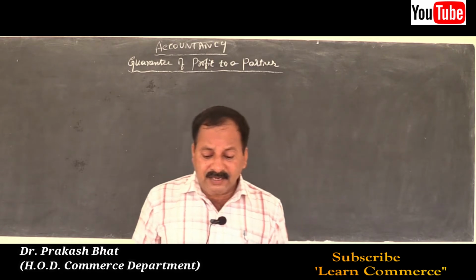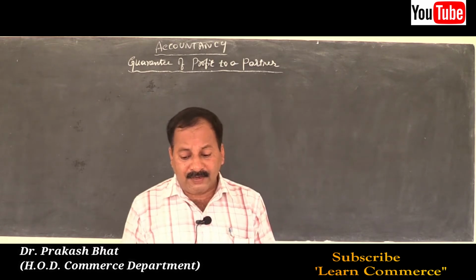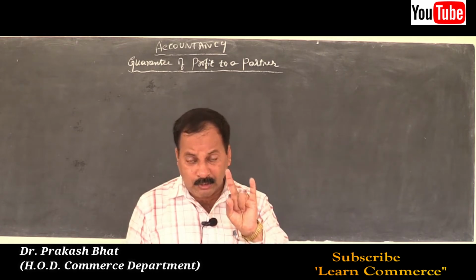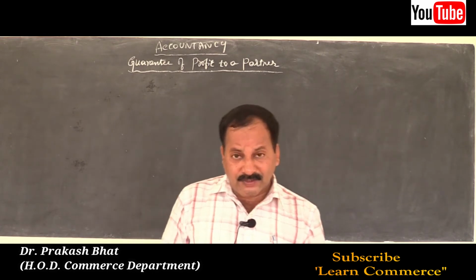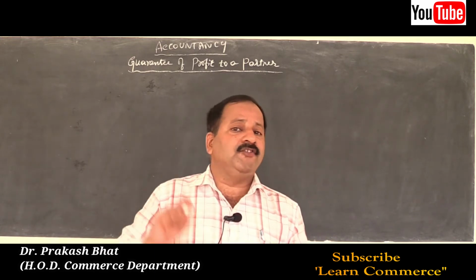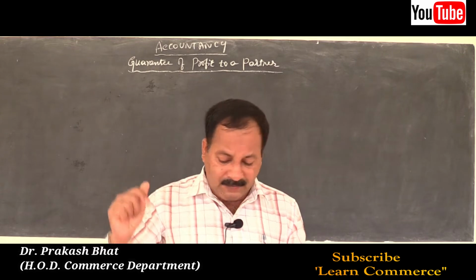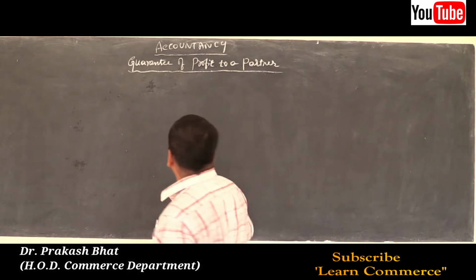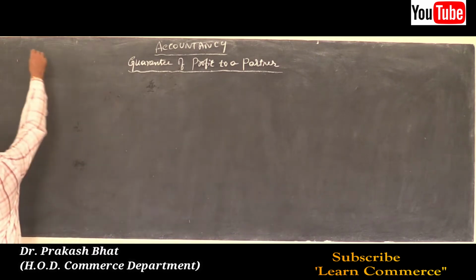Charan personally guaranteed that Sachin's share of profit. That means Charan alone gave the guarantee. So the shortage in new partner's capital account should be borne by Charan alone. So let us solve the problem. First, profit and loss appropriation account. Let us start.